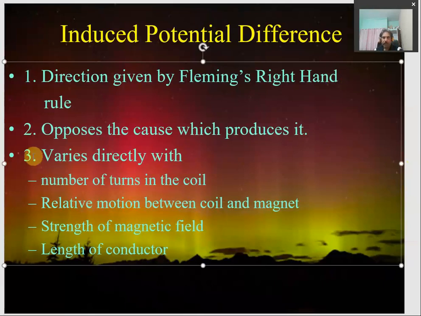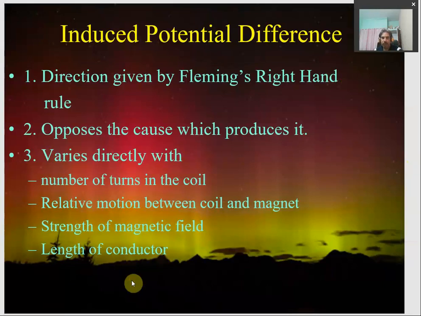Okay. And the third point about this induced electric potential is that it varies directly with certain factors. So what are the factors on which this induced potential difference or current depends? Number one, the number of turns in the coil. Of course, the more the number of turns, the more the induced voltage, or we can say current.